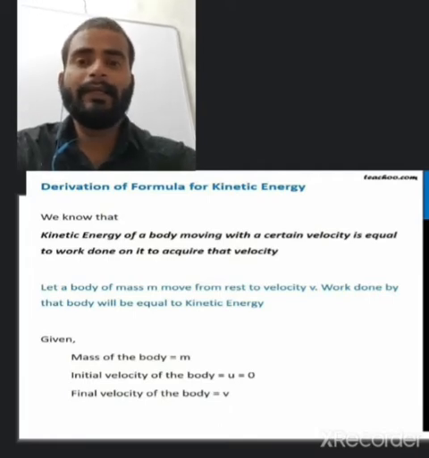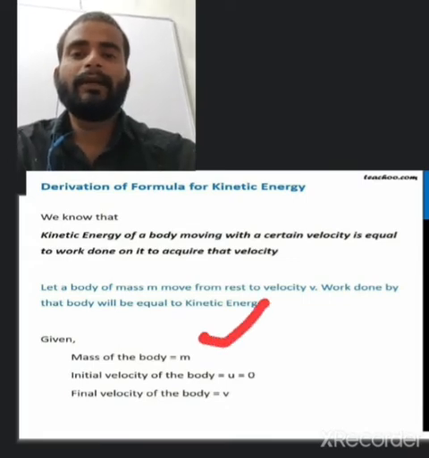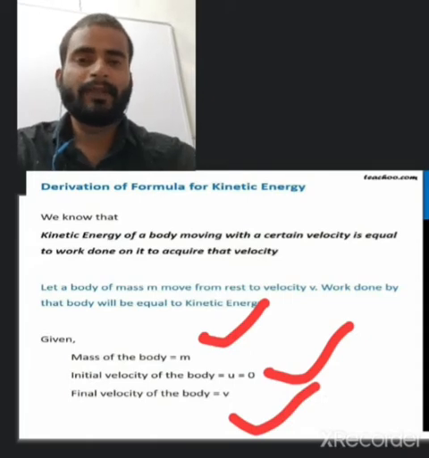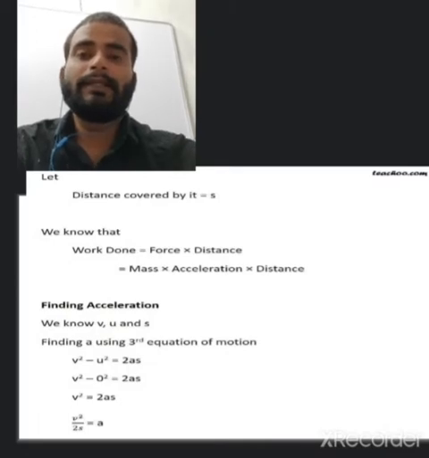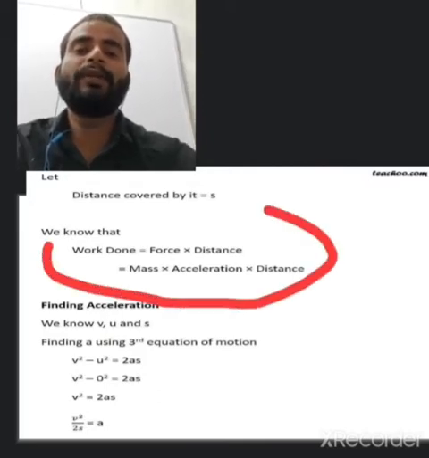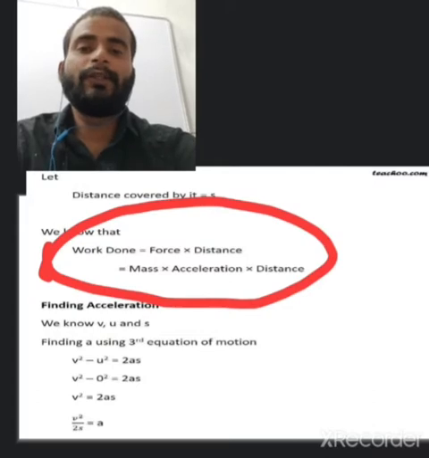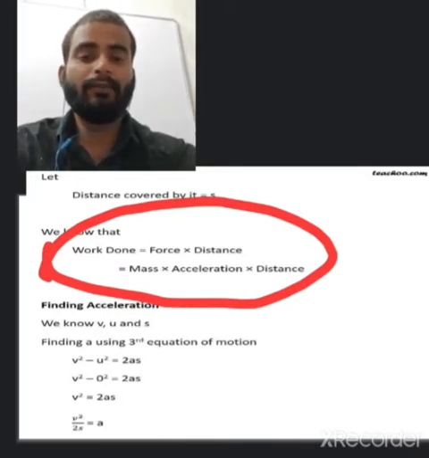So here we have to write the mass of the body is m, the initial velocity u is equal to 0, and the final velocity is v. Also, the distance covered by it is s. First we'll write the formula of work. We know that work is force into displacement, or we can write mass into acceleration into displacement, F into s. We know that W is equal to what?